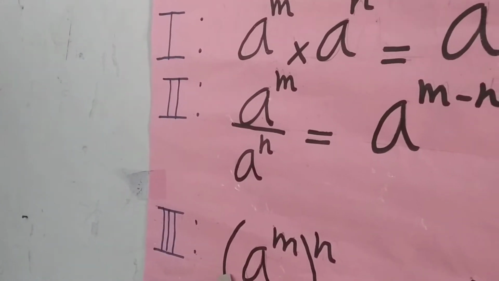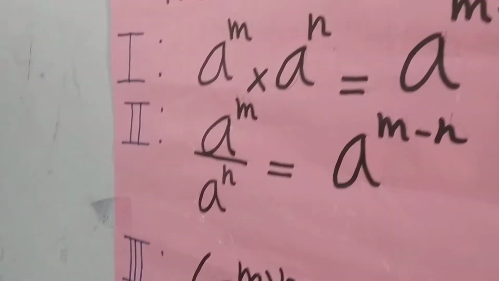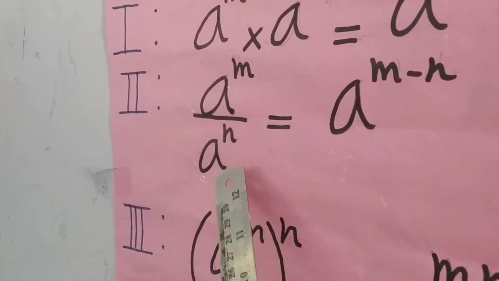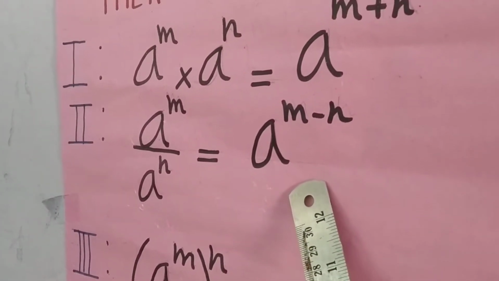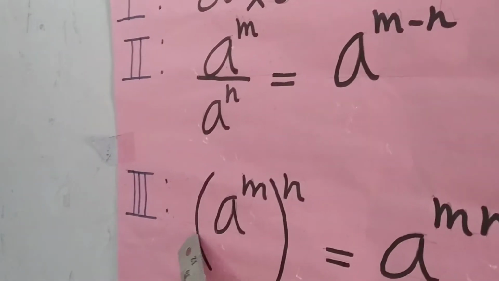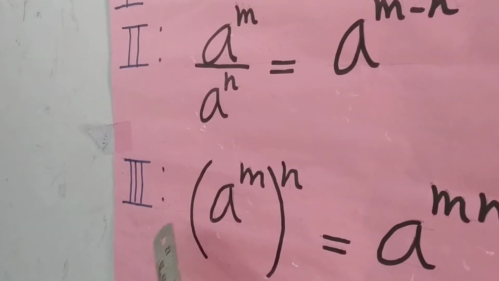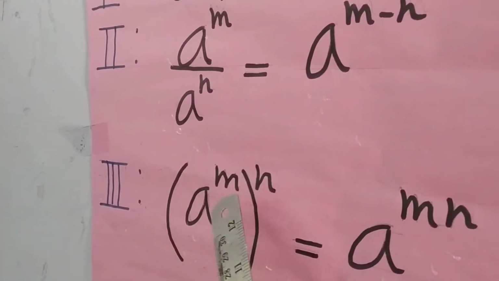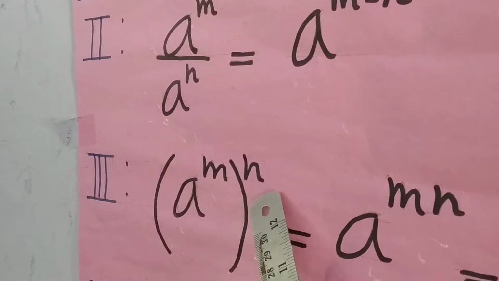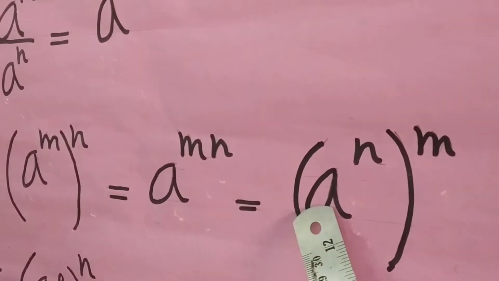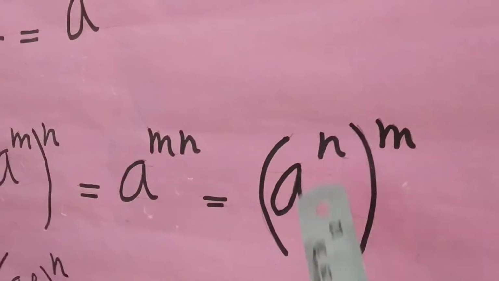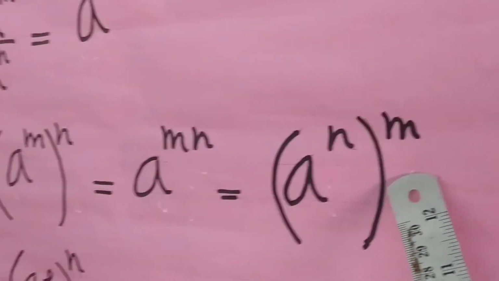The second law of integral exponents is a raised to power m divided by a raised to power n is equal to a raised to power m minus n. The third law of integral exponents is a raised to power m whole raised to power n is equal to a raised to power mn is equal to a raised to power n whole raised to power m.